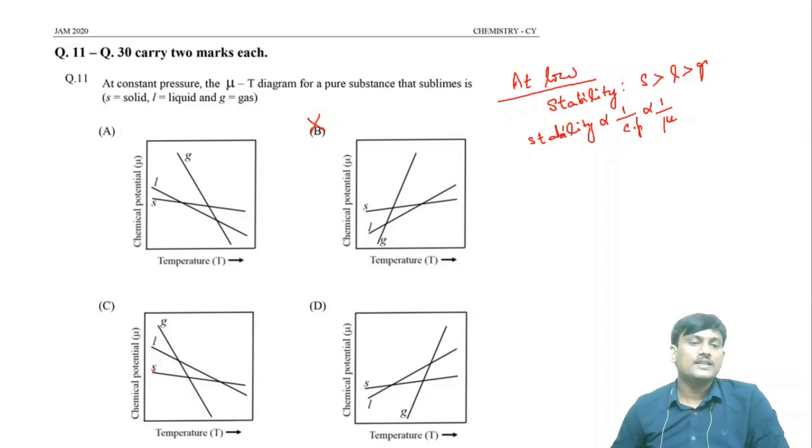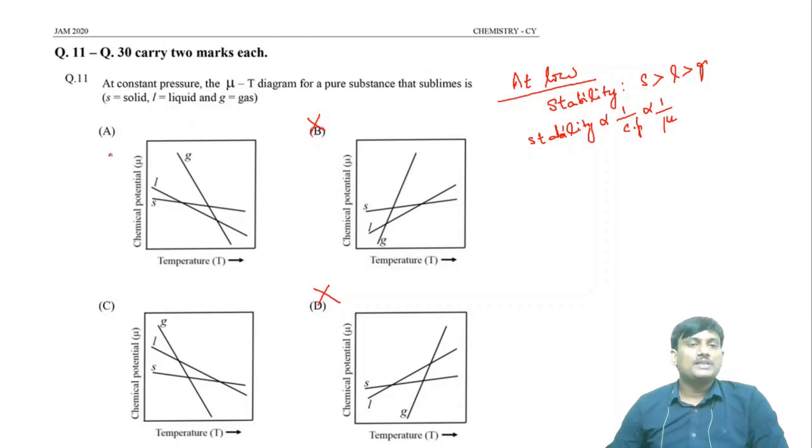In this case, there is a correct sequence of solid, liquid, gas stability. In graph D, at low temperature, which one has more stability? Gas state has more stability, since gas has less chemical potential. So graph D is also incorrect.